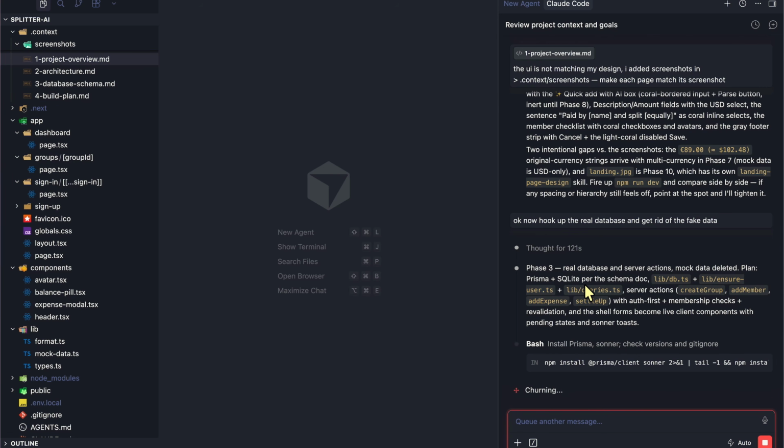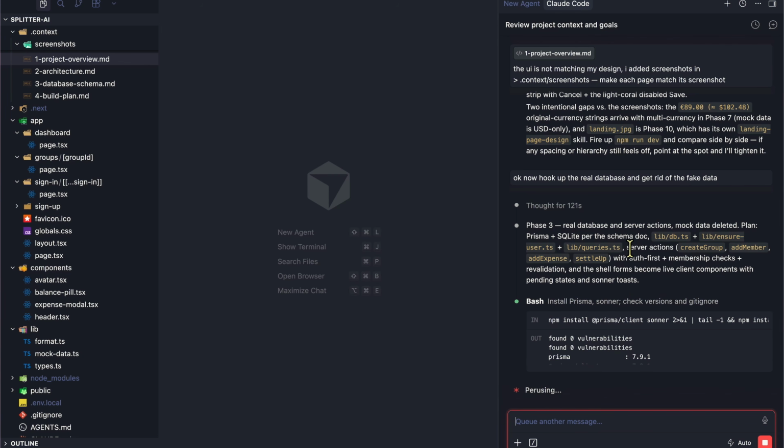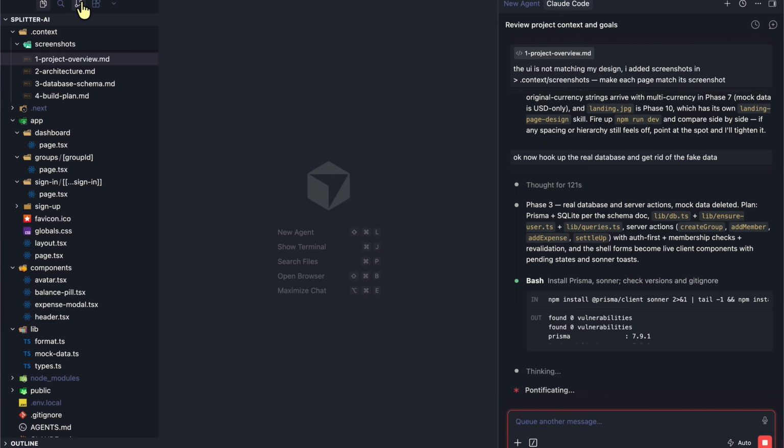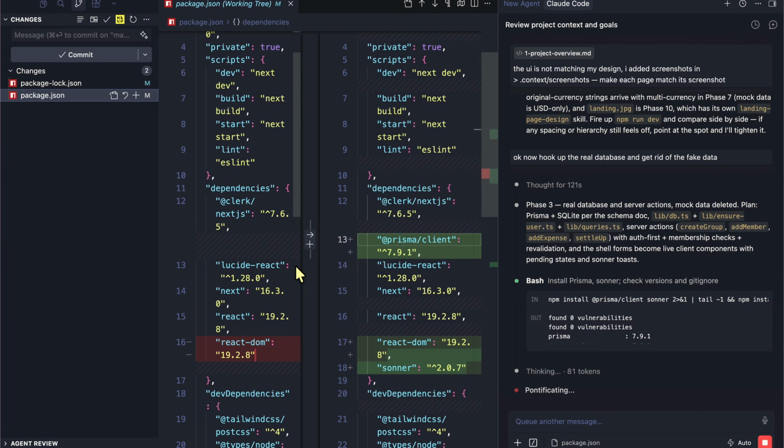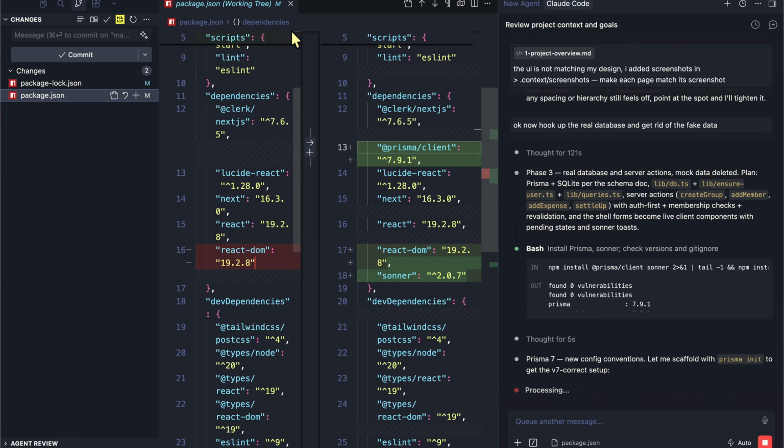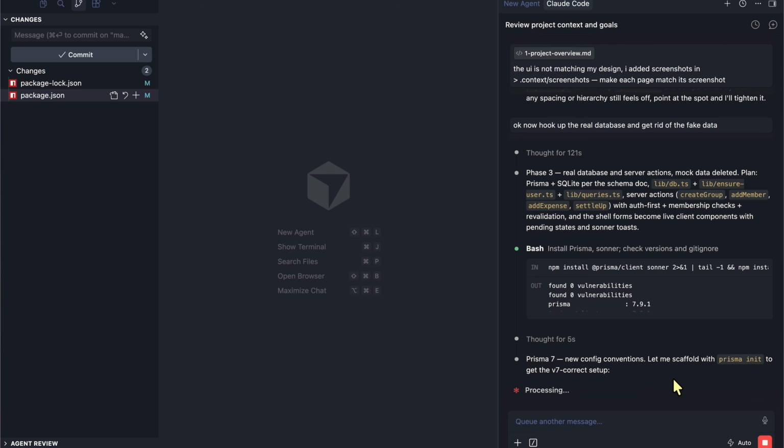The plan is Prisma plus SQLite per the schema doc, and it's installing now everything that we need to get going. So installing Prisma, Sonner. Sonner is a library that shows the toast, so it's doing that. And it has a bunch of server actions too. So if you look at the changes, now it has gotten Prisma and Sonner for us. The new config convention, so it's going to scaffold Prisma in it.